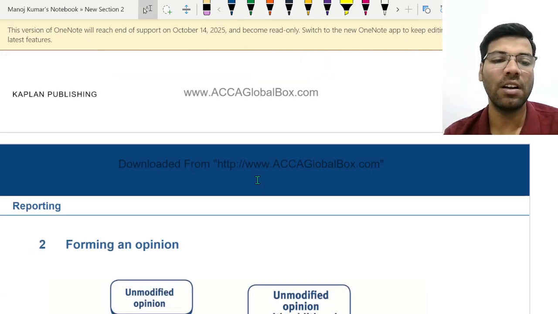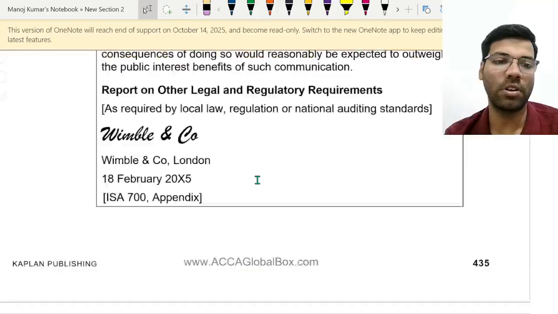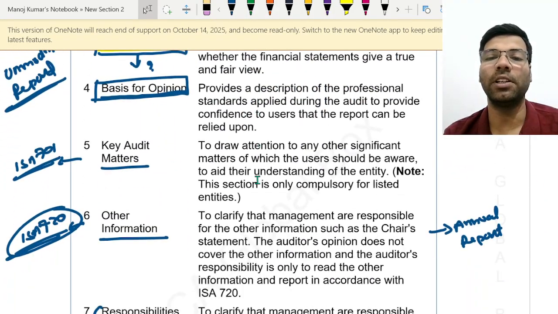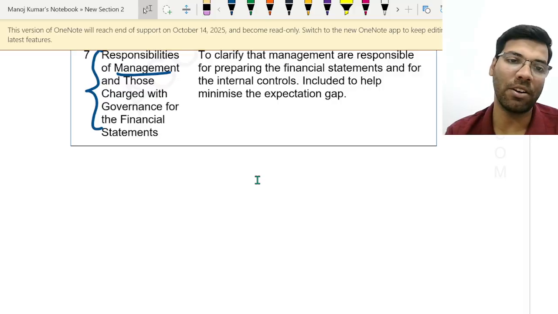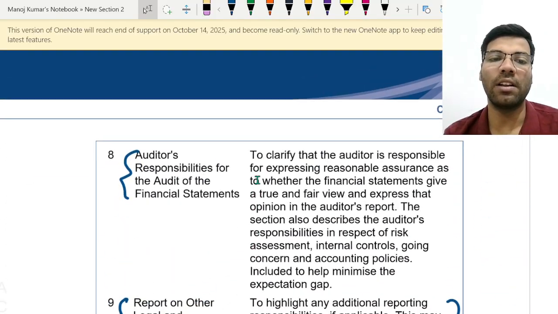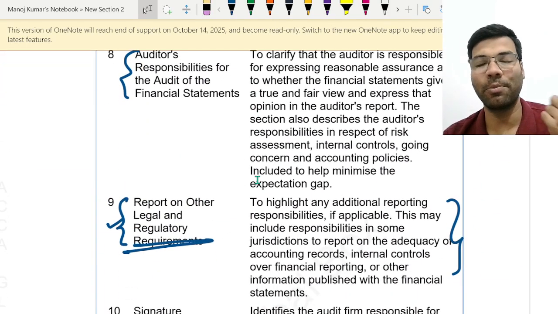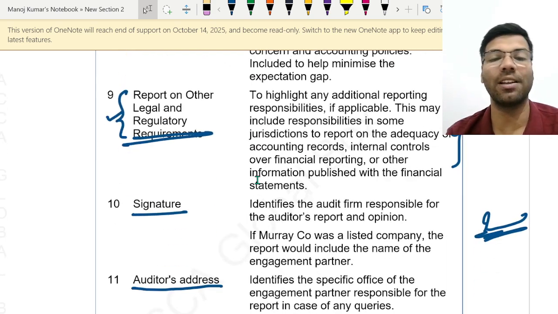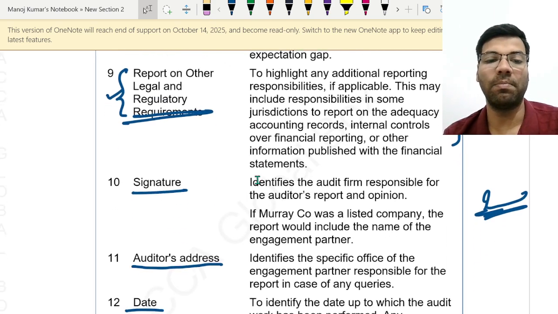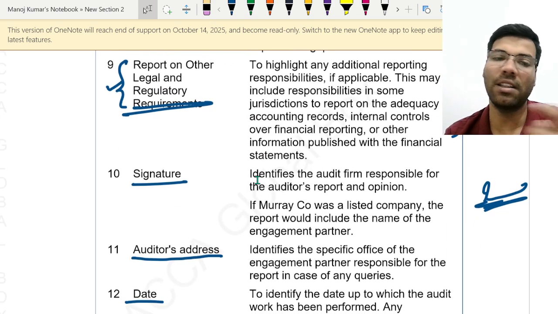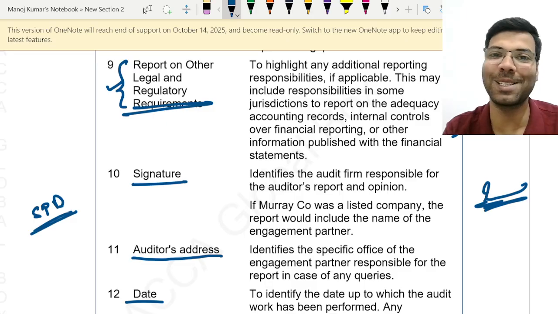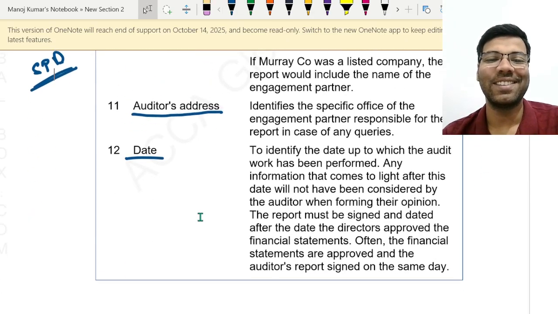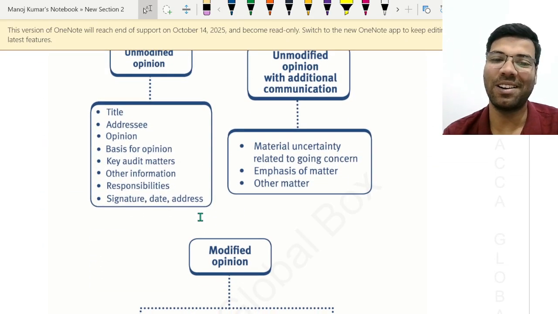So these are the contents of the auditor's report: title, addressee, opinion, basis for opinion, key audit matters, other information, responsibilities of the management and those charged with governance, responsibilities of the auditors, report on other legal and regulatory requirements, and then comes your signature, place meaning the address, and the date. These three are called SPD. Okay, so now let us proceed with our further discussion.